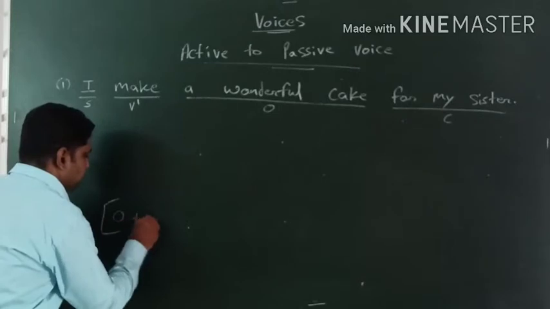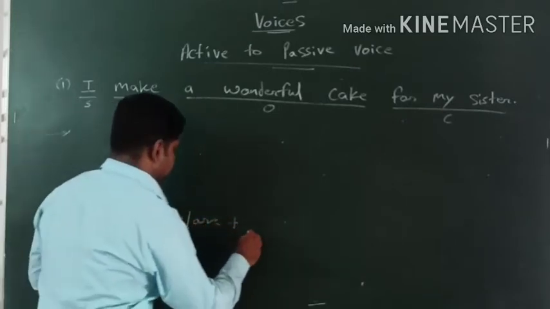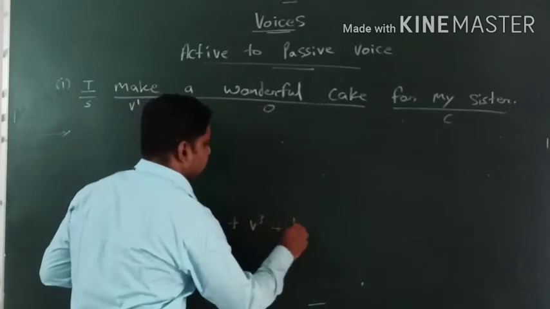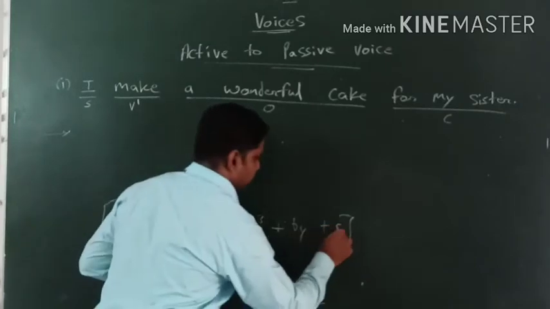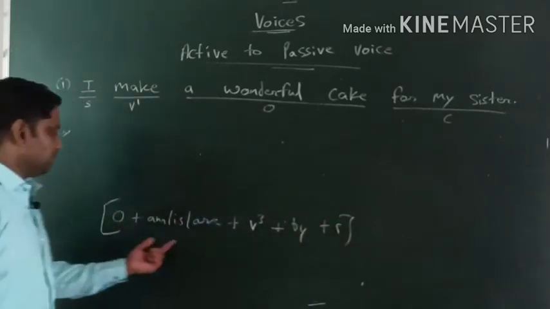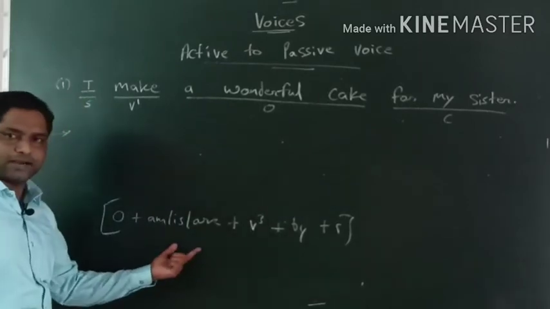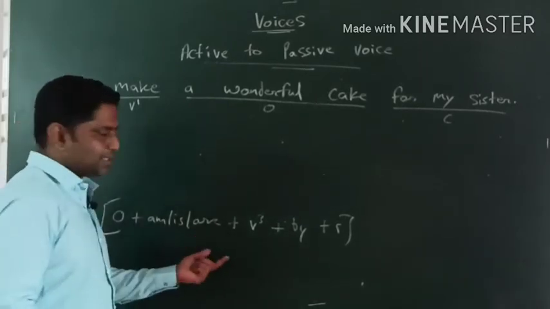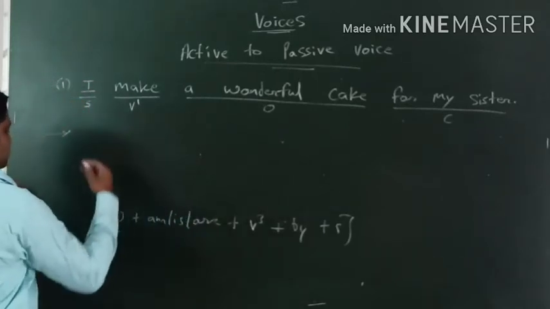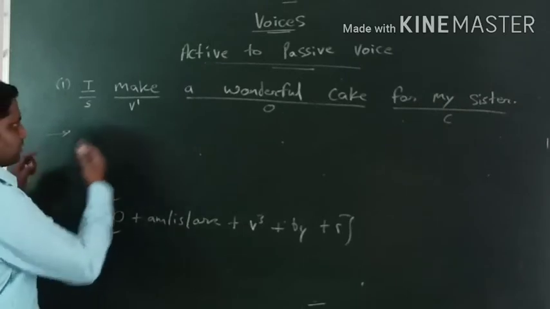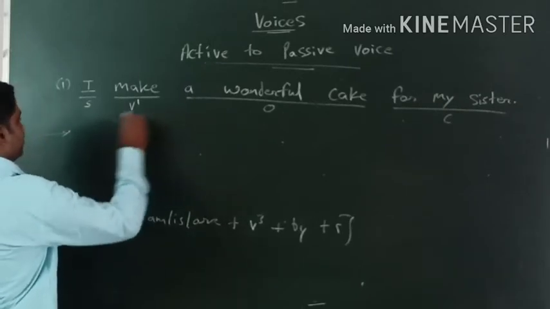Obviously, object plus am/is/are plus V3 plus by plus subject. Right? So this is the formula. Object plus am/is/are plus V3 plus by plus subject. So here we have the formula. We remember the formula. अगर formula हमें याद है, so definitely we can make it, right? Obviously, तो formula का support लेके अपन sentence बनाते हैं, that's called object. क्या है, a wonderful cake, so we'll start from a wonderful cake.